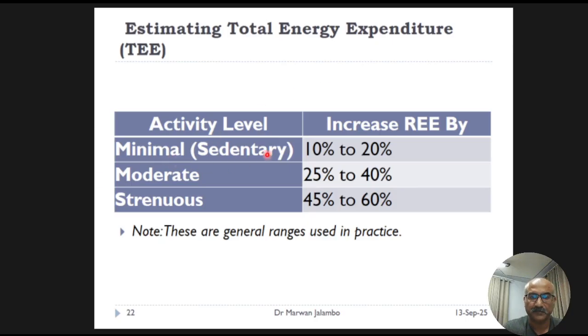For sedentary individuals, with a desk job and minimal movement, you would add about 10 to 20% to their resting energy expenditure. For someone with a moderately active lifestyle, you might add 25 to 40%, and for someone engaged in strenuous activity like construction workers or competitive athletes, the increase could be 45 to 60% or even higher. This is a quick estimation method commonly used in practice.